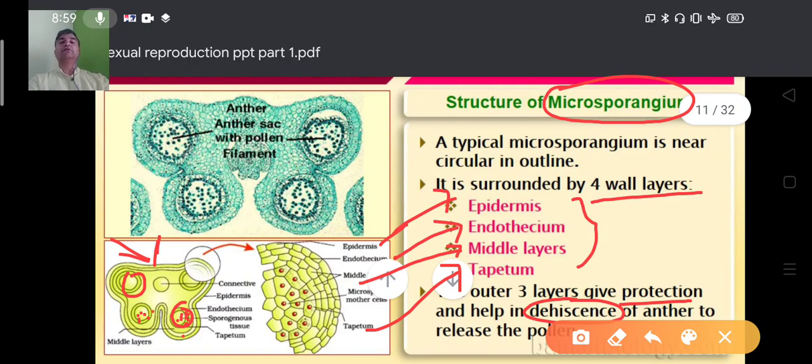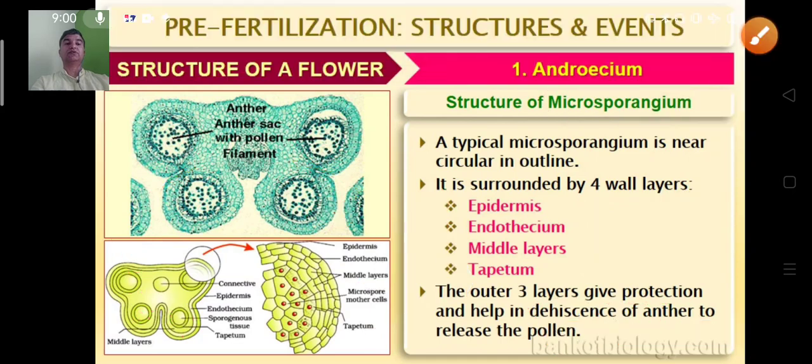So based on the structure, this anther will rupture from this line. ಕಟ್ ಆದ ನಂತರ ಈ ಪ್ರತಿಯೊಂದು pollen grain ಹೊರಗೆ ಬರುತ್ತೆ. That process of release of pollen grain is called the dehiscence. ಅಂದರೆ ಅದು ಪೋರ್ ಆಗಿ ಹೊರಗೆ ಬರ್ಬೋದು ಅಥವಾ ಲಾಂಗಿಟ್ಯೂಡಿನಲ್ ಸ್ಪ್ಲಿಟ್ ಆಗಿ ಬರ್ಬೋದು, pollen grain ಹೊರಗೆ ಬರುತ್ತೆ. So dehiscence of anther means that is a release of pollen grain from the microsporangium.